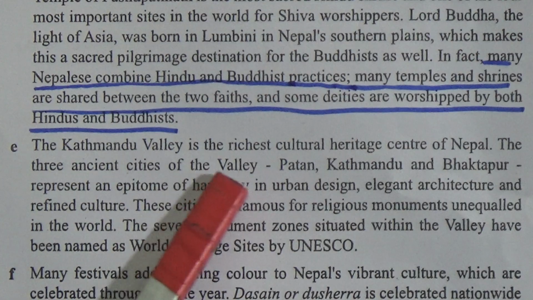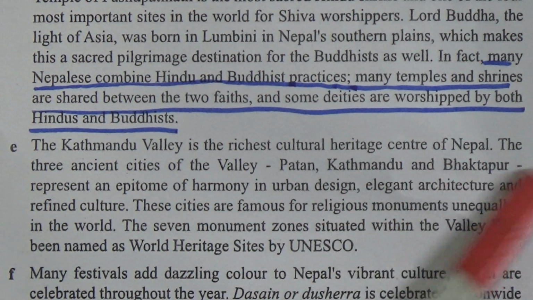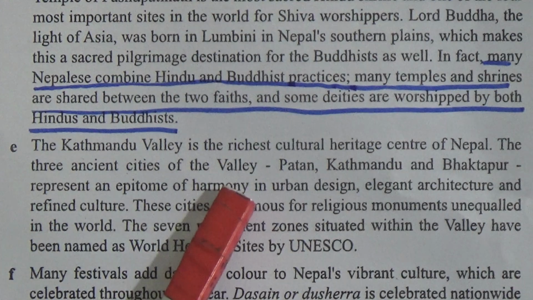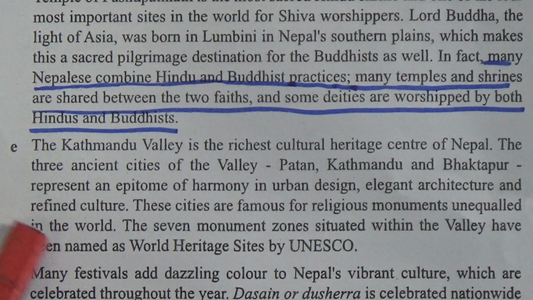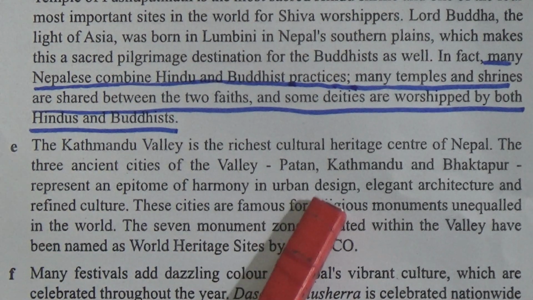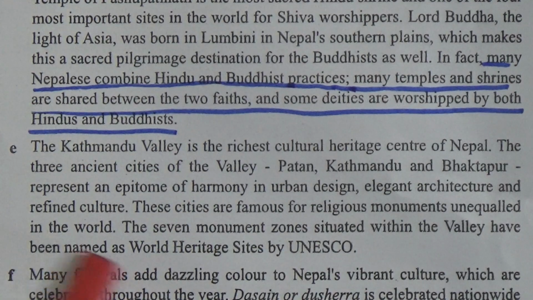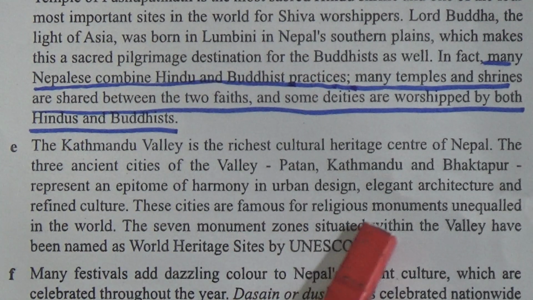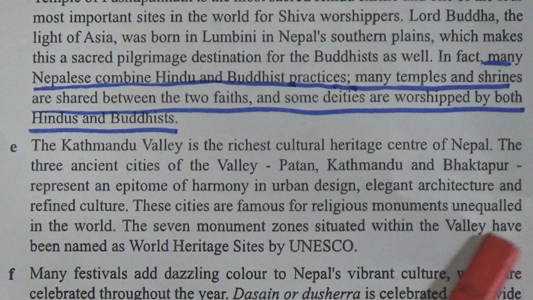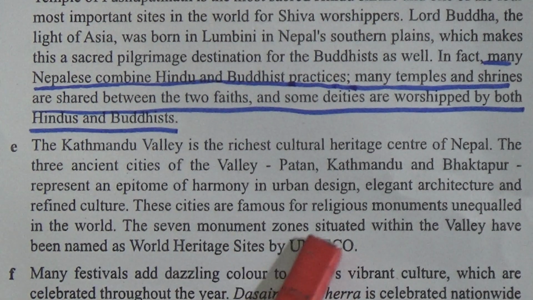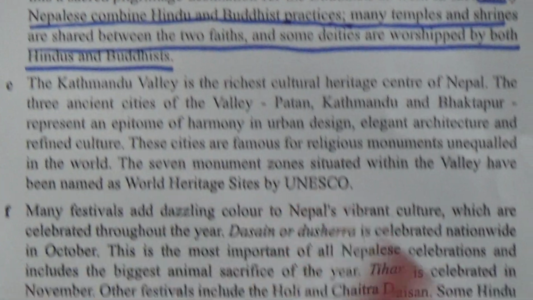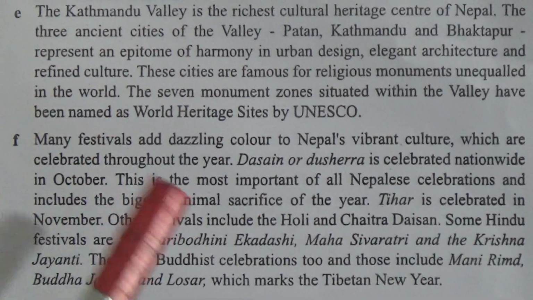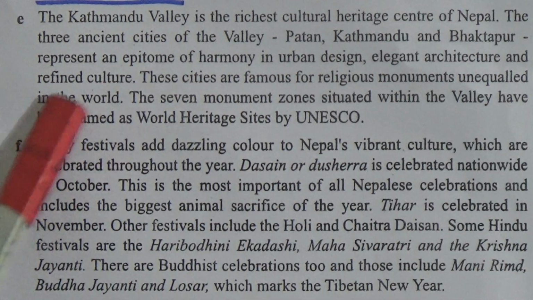The Kathmandu Valley is the richest cultural heritage center of Nepal. The 3 ancient cities of the valley, Patan, Kathmandu and Bhaktapur, represent an epitome of harmony in urban design, elegant architecture and refined culture. These cities are famous for religious monuments unequaled in the world. The 7 monument zones situated within the valley have been named as World Heritage Sites by UNESCO. So there is a World Heritage Site also. That means this section E is about the cultural heritage of Nepal.